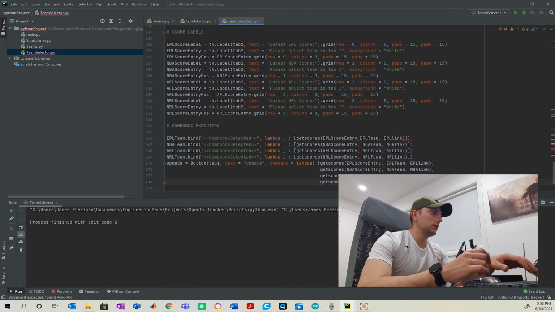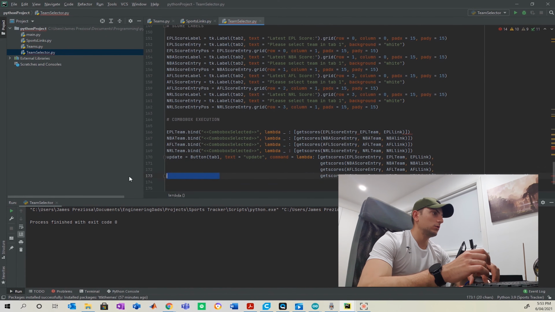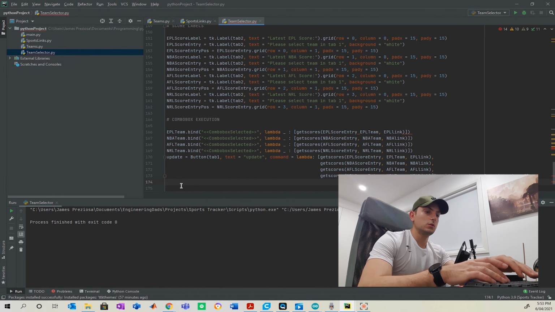And then lastly, we're going to have our finish button. In other words, exiting the app. With the command to quit the window, defined by window.quit.